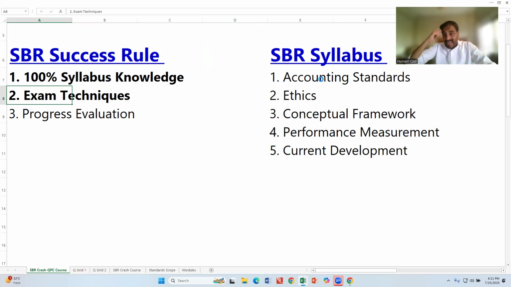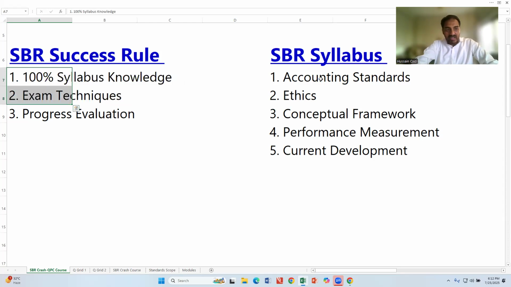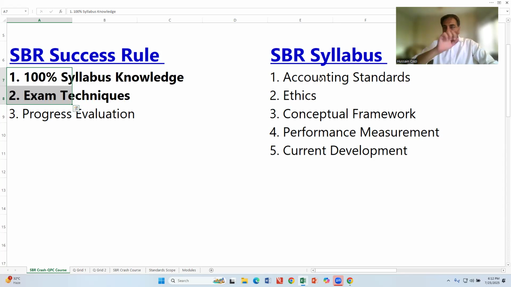Number two, exam techniques. Students, if a student has 100% syllabus knowledge but doesn't know how to handle the question, how to manage marks and how to manage time, that's all about exam techniques. A student unaware of exam techniques cannot pass the exam. Both variables are important.